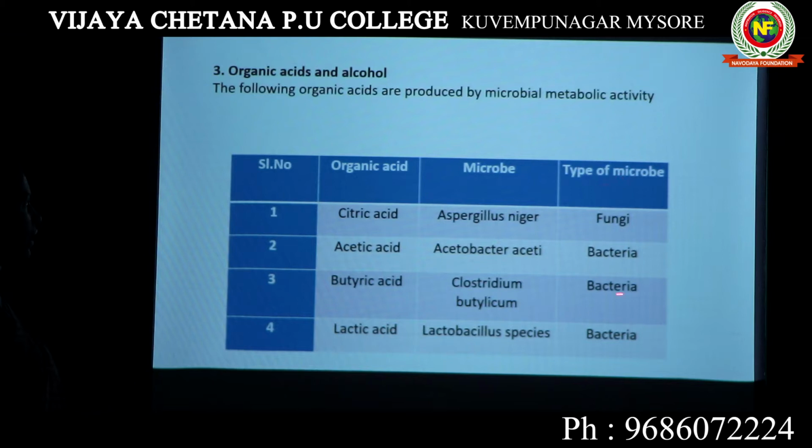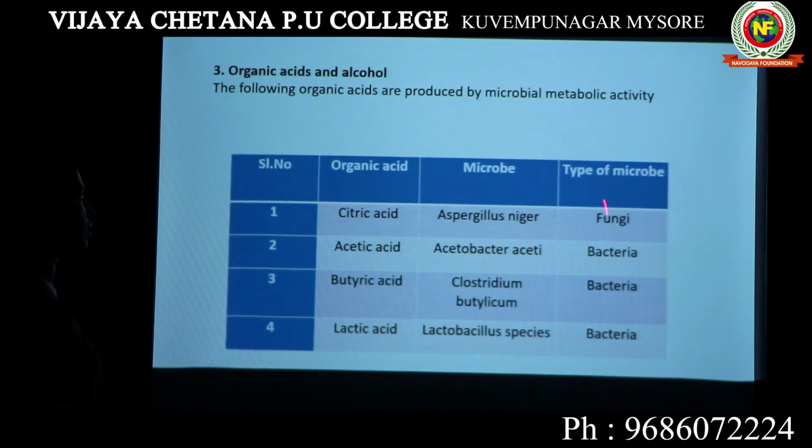Okay, it is a type of bacteria. So butyric acid is another organic acid produced by Clostridium butylicum, which is a bacteria. So next organic acid is lactic acid produced by Lactobacillus species. They are also produced by bacteria. So if you see, four organic acids: citric acid produced by Aspergillus niger, acetic acid produced by Acetobacter aceti, butyric acid by Clostridium butylicum, lactic acid by Lactobacillus species.